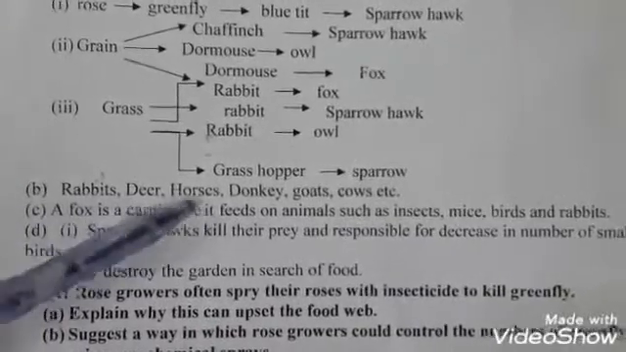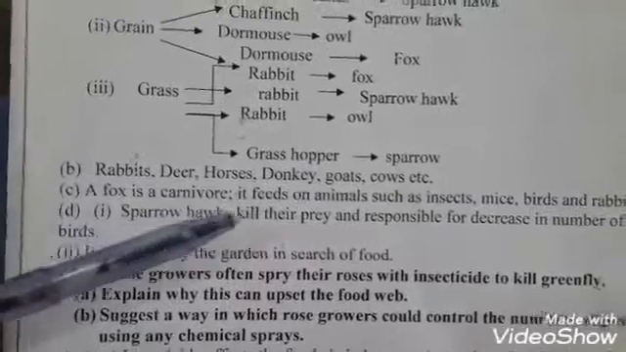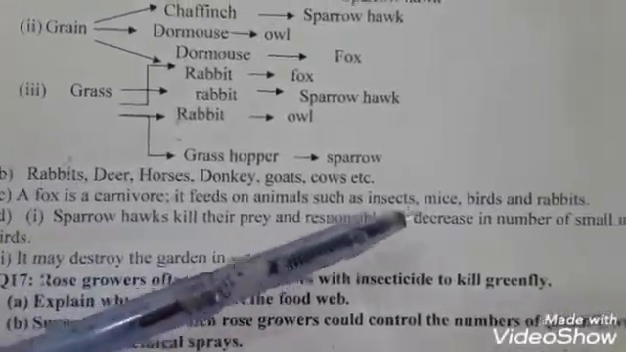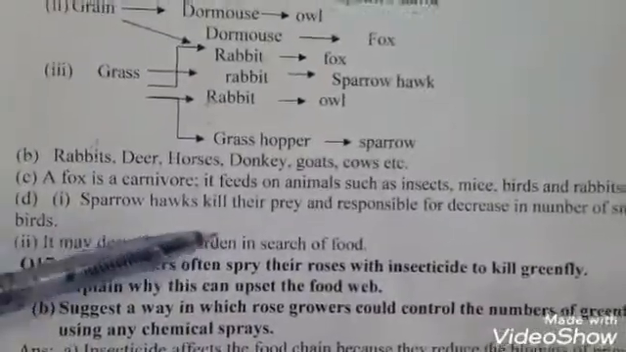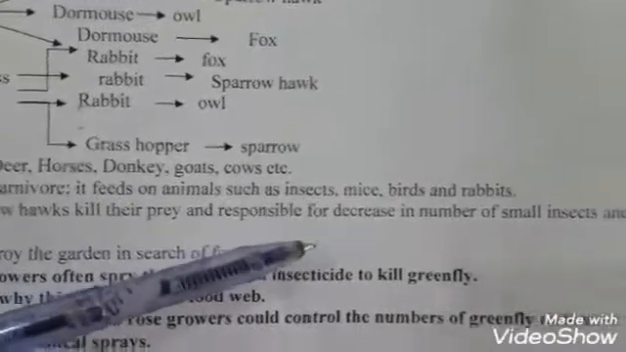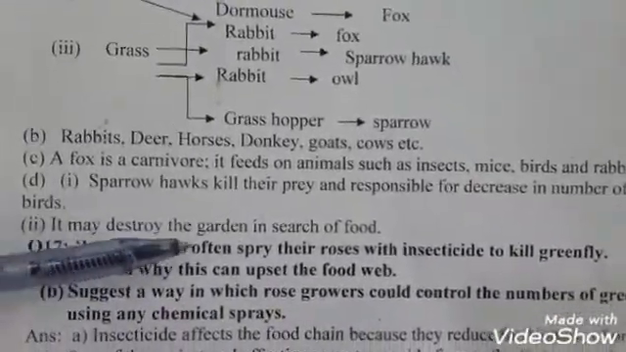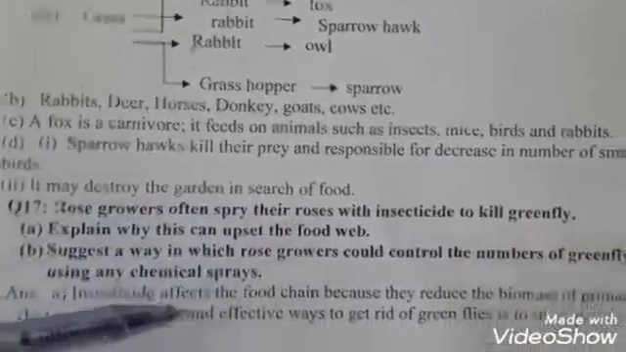Next, B part: rabbits, deer, horses, donkeys, goats, cows are herbivore animals. A fox is a carnivore. It feeds on animals such as insects, mites, birds and rabbits. It means it's a varied diet animal. Sparrowhawks kill their prey and are responsible for a decrease in the number of small insects and birds. Last one, it may destroy the garden in search of food.